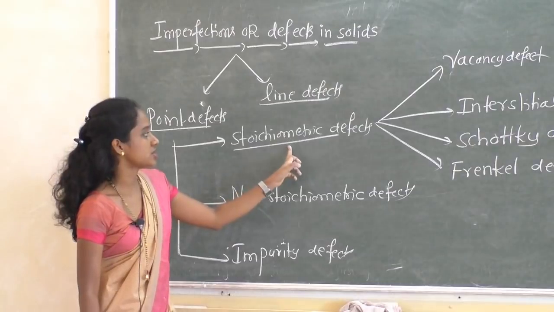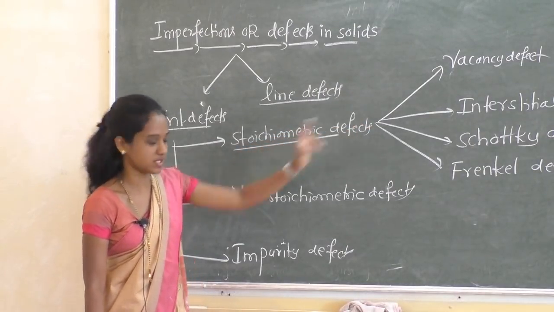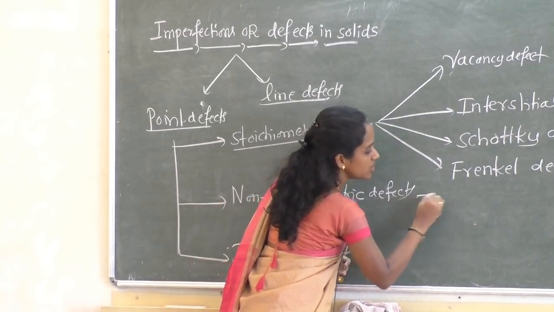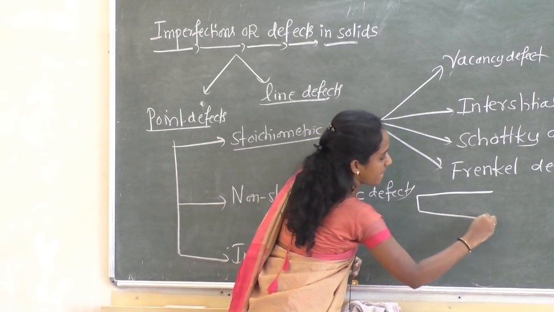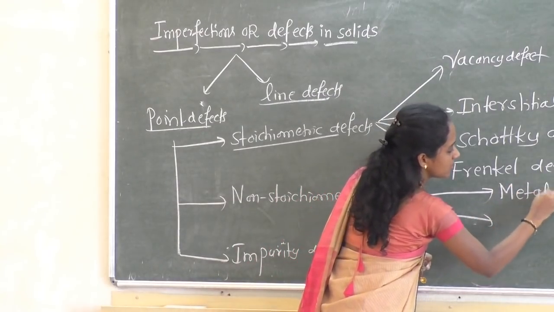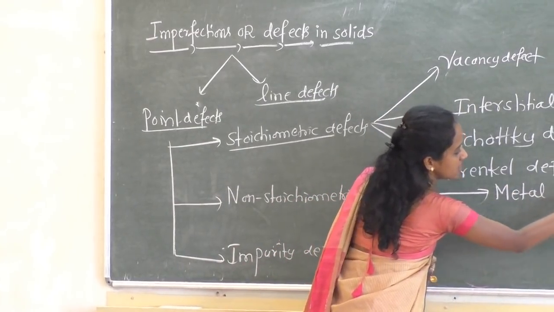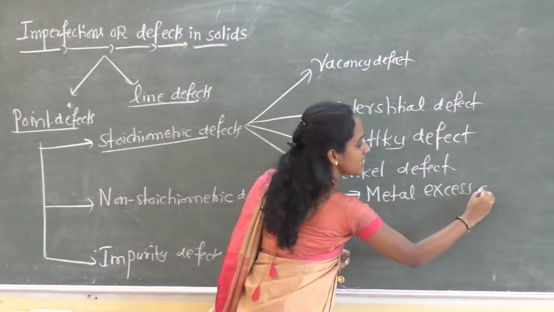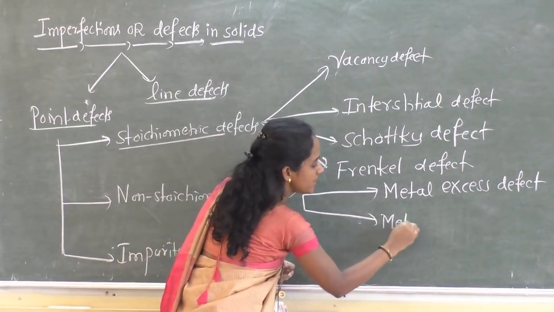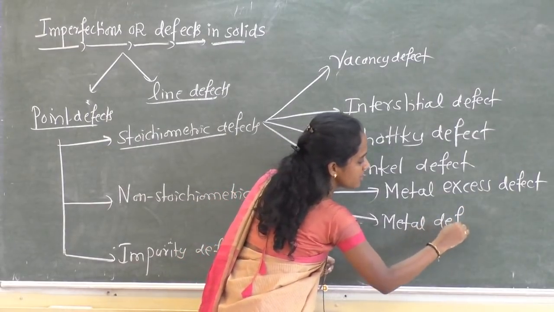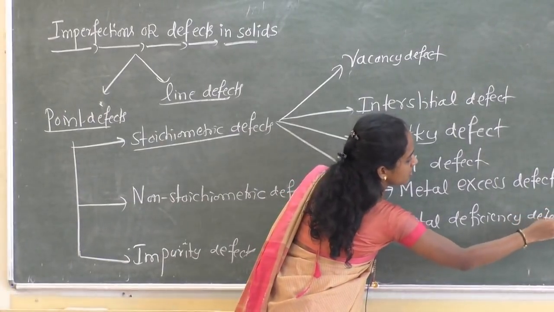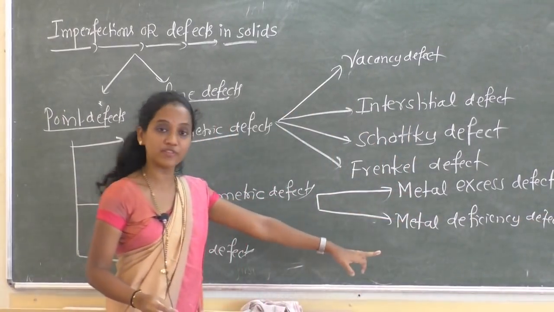So in stoichiometric there are four different types. In non-stoichiometric there are mainly two types: metal excess defect and metal deficiency defect.